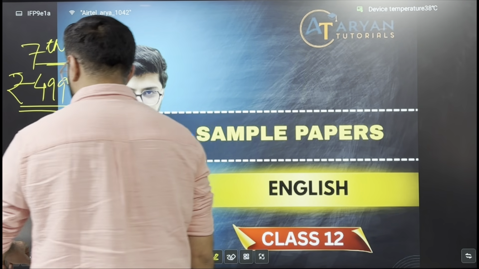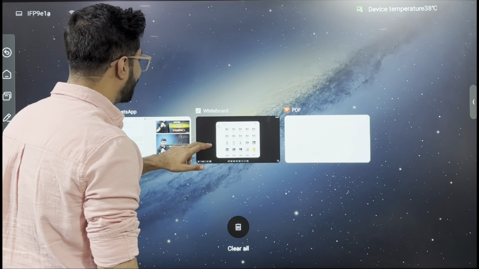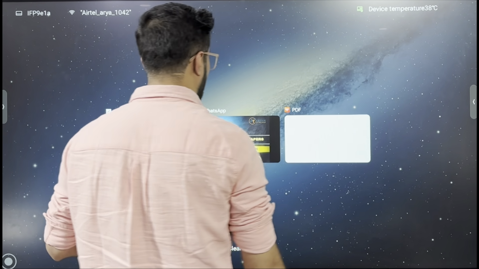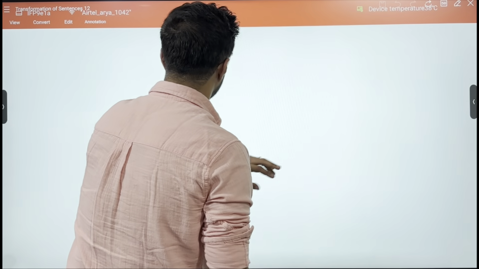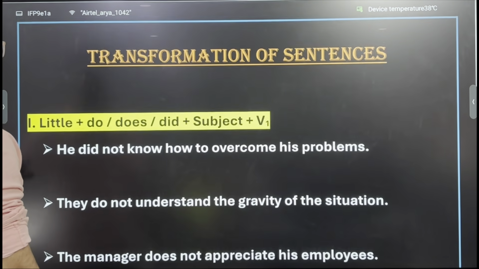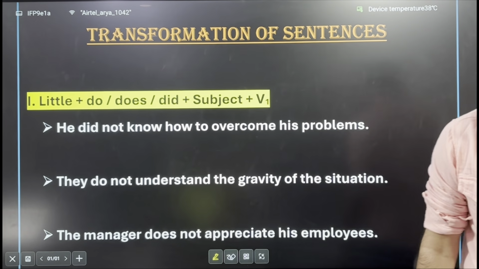So chalo, without much ado, let's get going quickly with the transformation part, where today we are going to cover the last two structures which were left on my end to be completed, that is sentences with little and never. ठीक है?